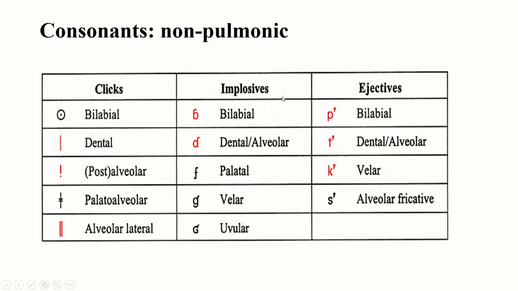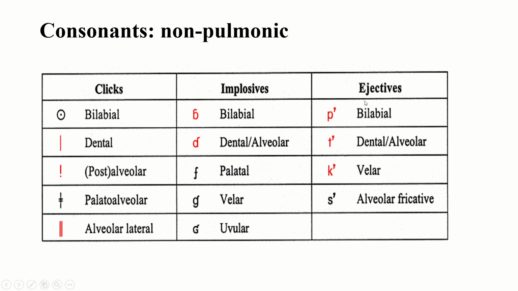Next one is implosive. Implosive means which sound? Glottalic ingressive sound. Glottalic ingressive, they are implosives. Glottalic egressive, they are ejectives. While discussing the air stream mechanism, I have discussed these things in detail. If you have confusion, go through that video again. So these are the implosive sounds. This is bilabial. This one is dental or alveolar. This one is palatal. This one is velar, and this one is uvular.